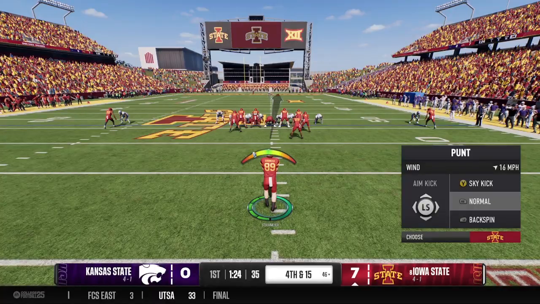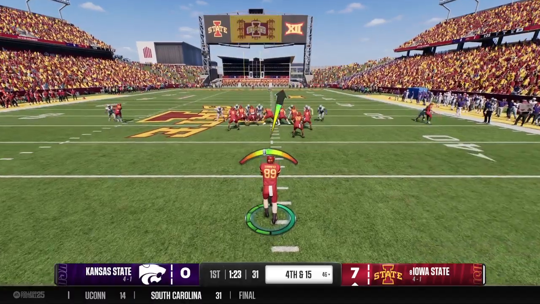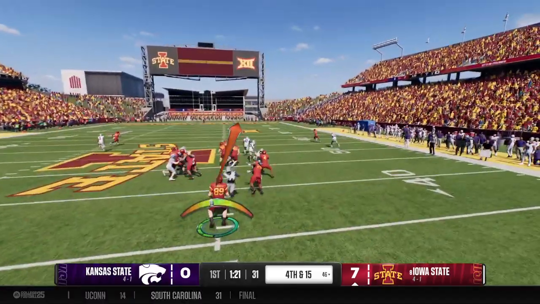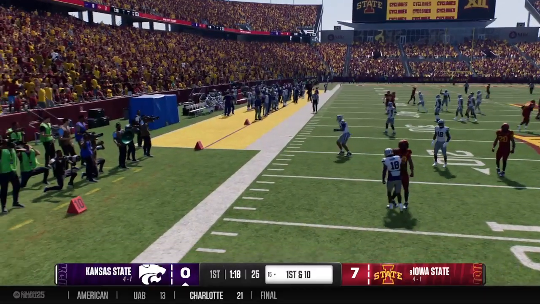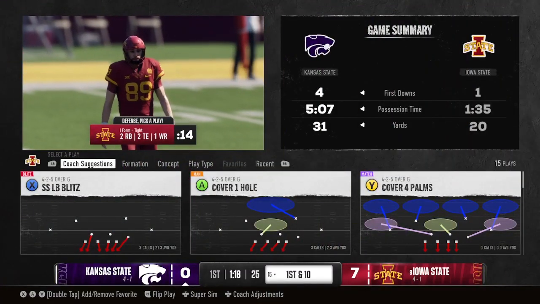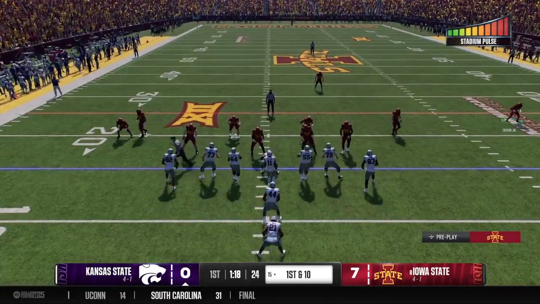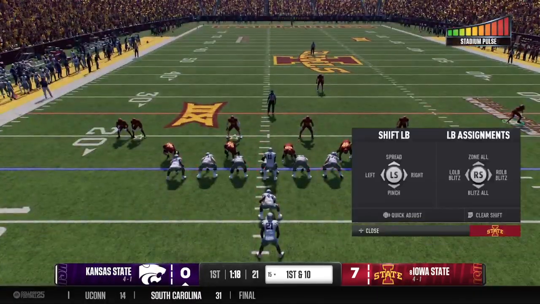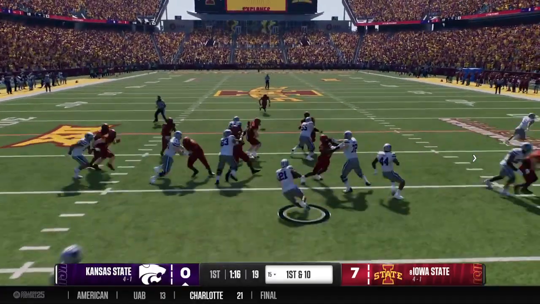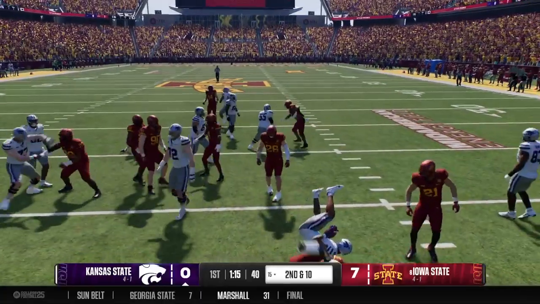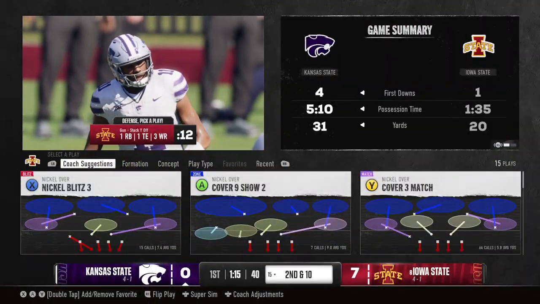4th down coming up. The Cyclones line up to punt it away. A fairly short distance here toward the sidelines. Not his best work. And here comes the Kansas State offense back onto the field. They reached deep in the playbook, used almost all of them, it seemed, Jesse, and still ended up having to punt last time. And I think on this next drive, David, you can go back to some of the stuff that worked that last drive, too.